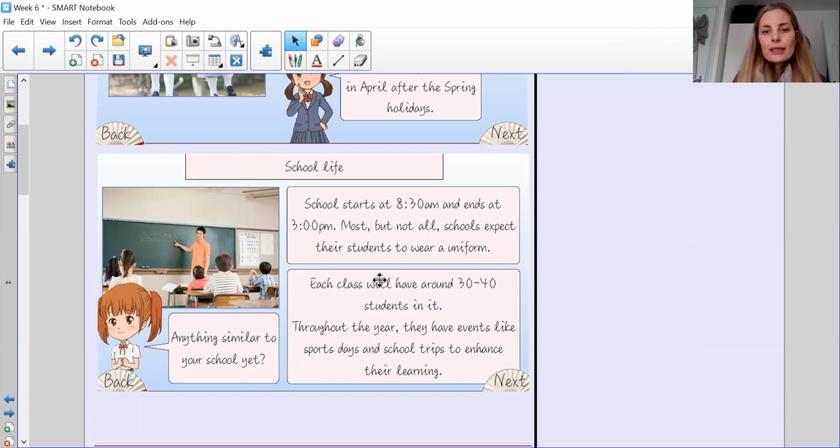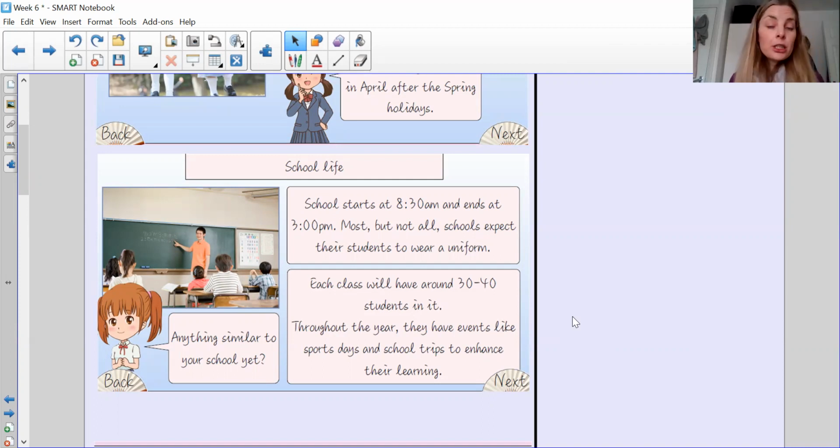But not all schools expect their students to wear a uniform. So that could be a little bit different there. So in Japan, not all children have to wear a uniform, but here, what do you think? So each class will have around 30 to 40 students in it. So think about your class and how small your class is. Now I can tell you both that we have got less than 30 children in each class, okay? So already there, they have a lot more students in their class than what you have. So imagine having about 10 more children in your classroom. So that's a bit of a difference there.